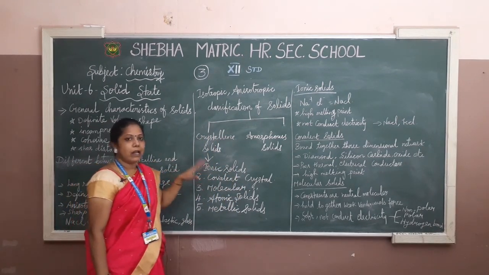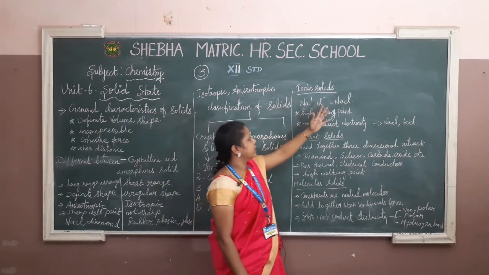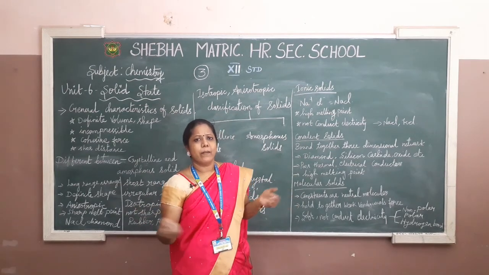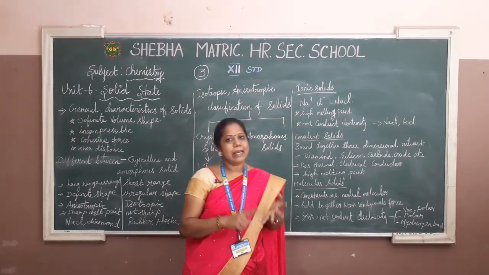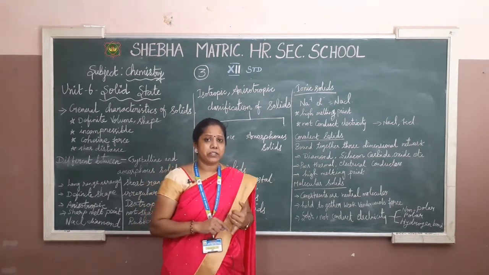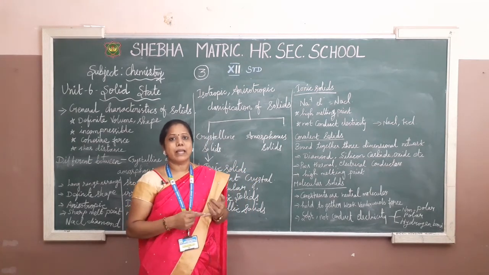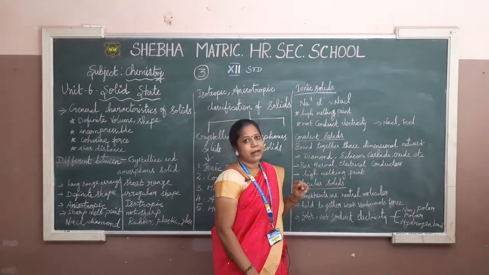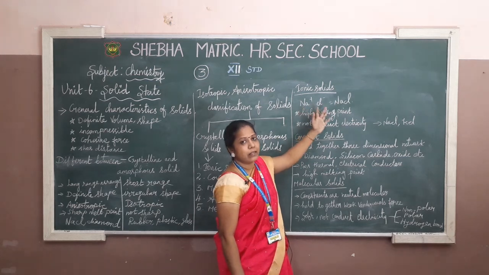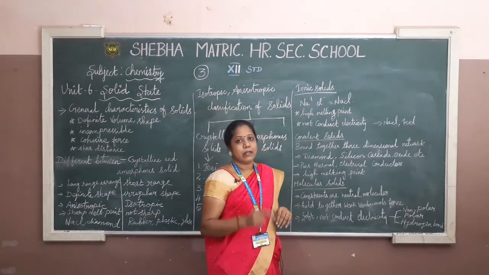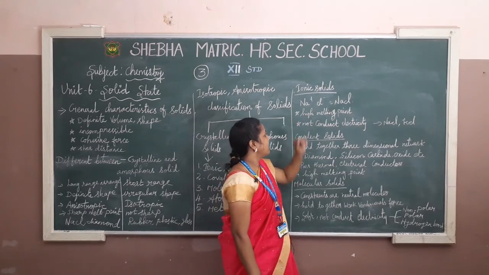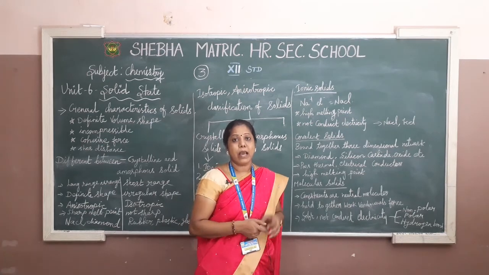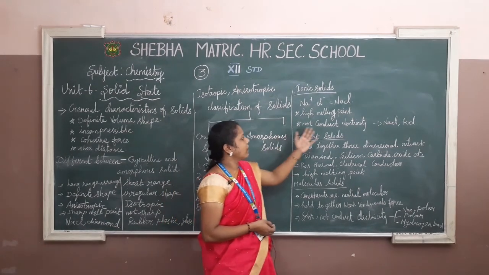First of all, we have to take that ionic solids. In this ionic solids consist, what is that? Ions means you can tell cation, anion, positive charge and negative charge. So when you say ions, you should remember ionizations, that means cations and anions. So we take the example of sodium chloride, that is sodium is the positive charge and chlorine obviously is the negative charge. Yes, correct. So that is the high melting point. Obviously that is a solid. Solids means it has the high melting point and then does not conduct the electricity.